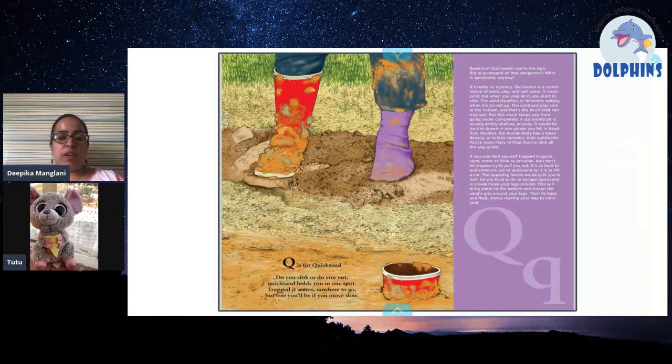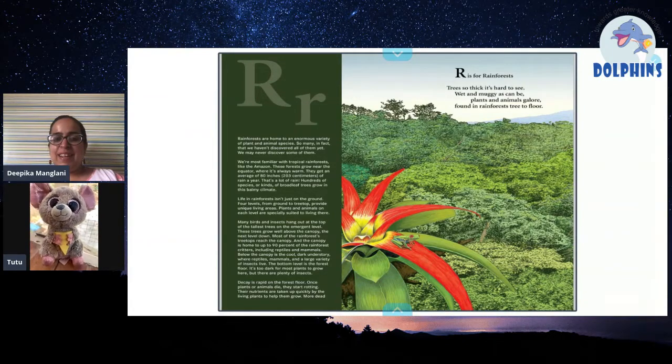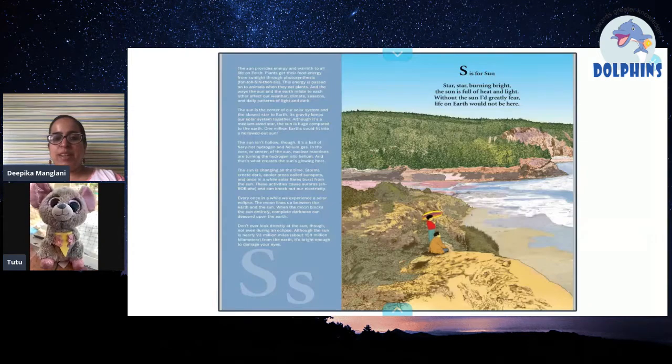So it's very difficult. Quicksand se bach ke rehna. R is for rainforest. Oh, we recently learned about rainforests. Yes, and that's why you are able to relate to it.